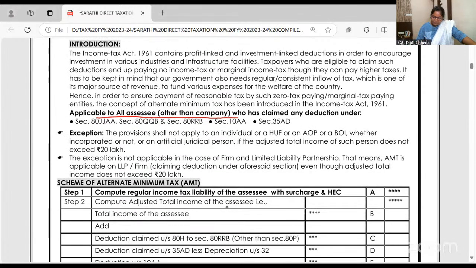Okay. Now, this is applicable to all the SSEs who have claimed the deduction either 80JJAA to 80QQB, 80RRB, right? If you have obtained these deductions. What is 80JJAA? 30% of the payment made to new workers is deductible now and in the coming 2 years. 80QQB and RRB is royalty of author, royalty of patent. Section 10AA is SEZ and 35AD. Not all, please write down over here.